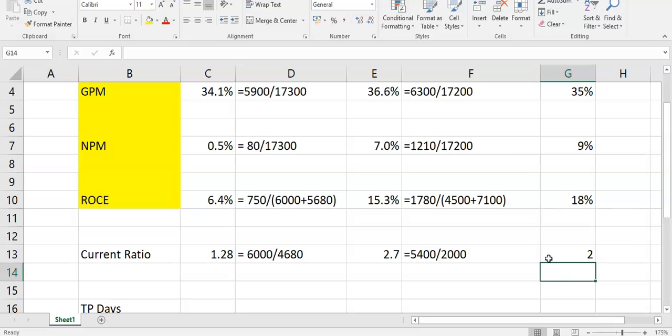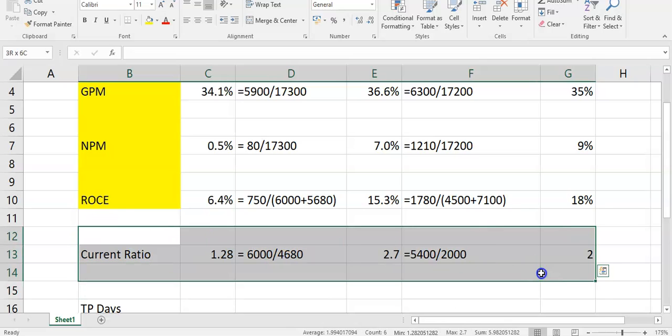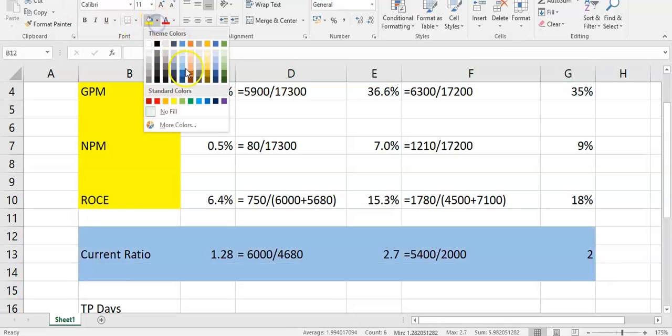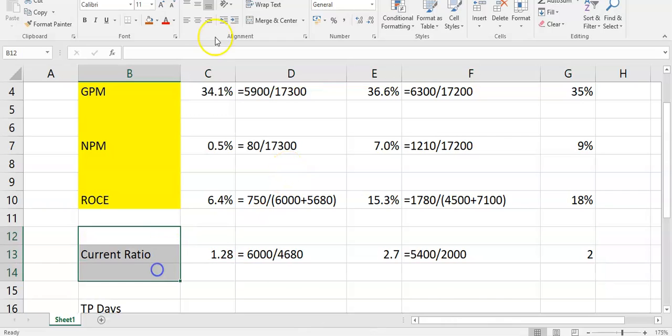And the industry average is 2 times. So you are below the industry average. Lower is worse when you're dealing with liquidity. A higher current ratio means better liquidity. So I'll put that in orange to signify that is a liquidity ratio. And that would be a concern. It is deteriorating as well.